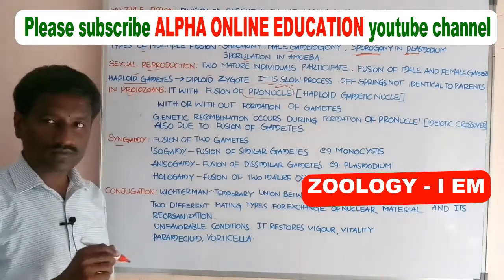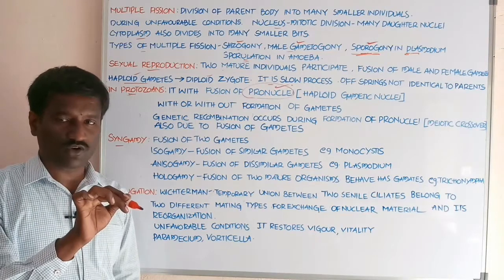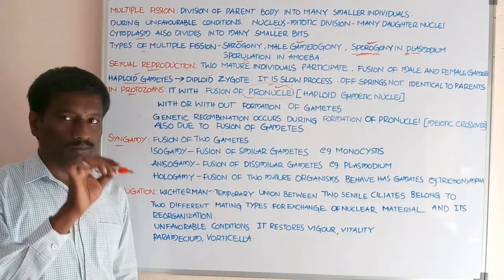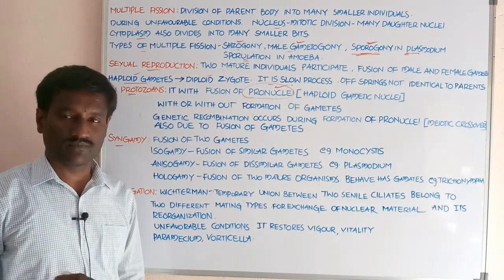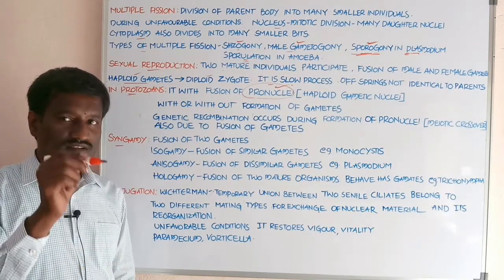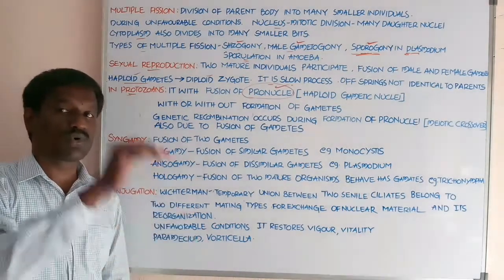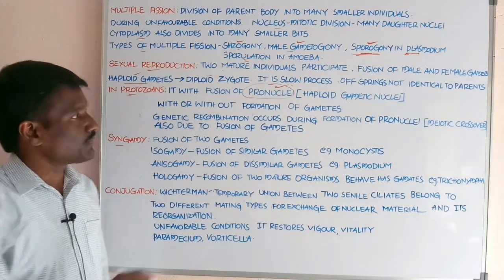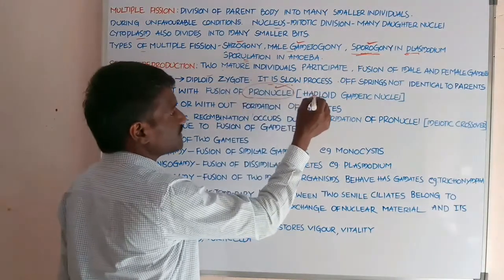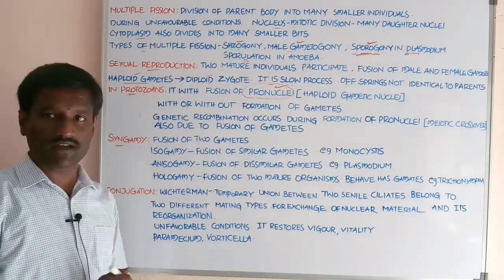Student, in protozoans, if you observe sexual reproduction, pronuclei develop in individuals. The nucleus disappears and is replaced with the pronuclei. Pronuclei means haploid gametic nuclei.